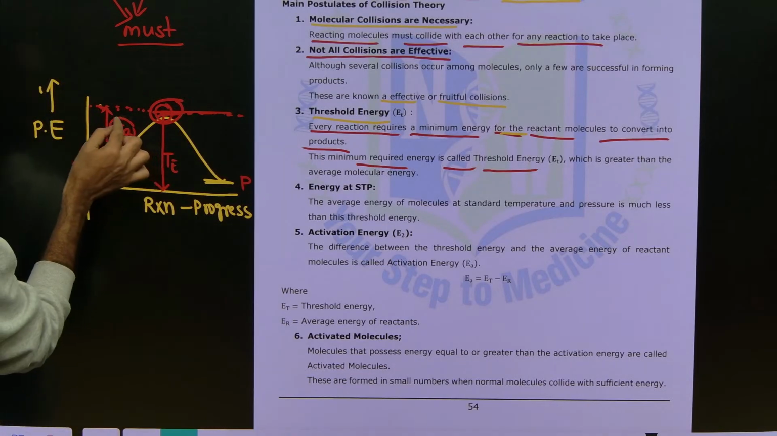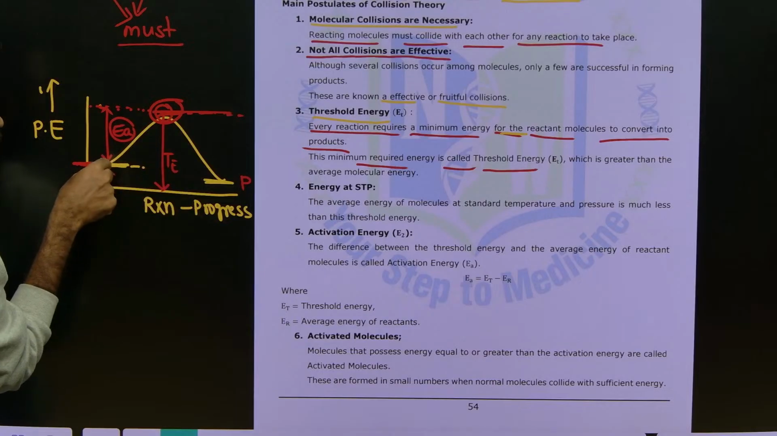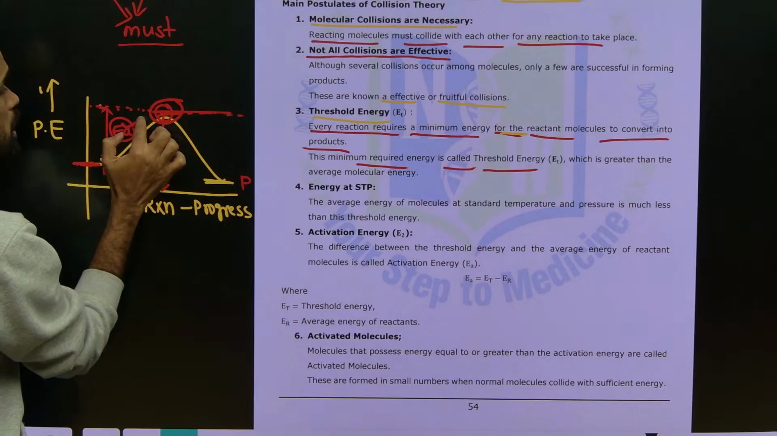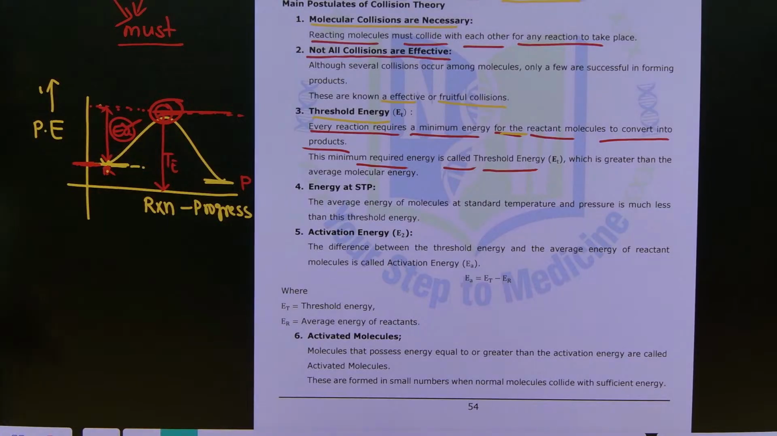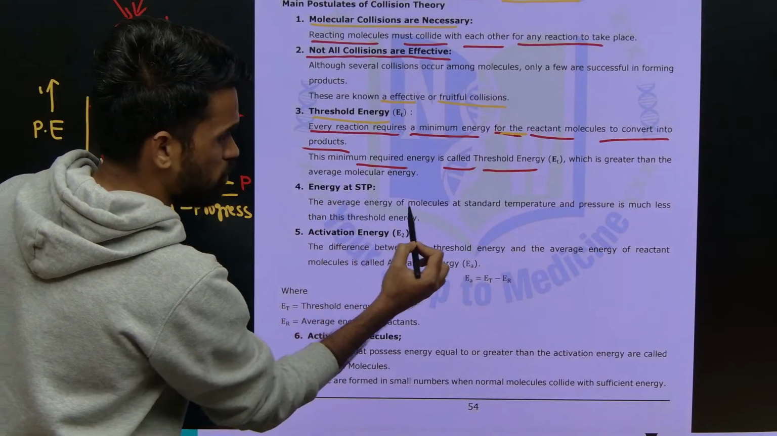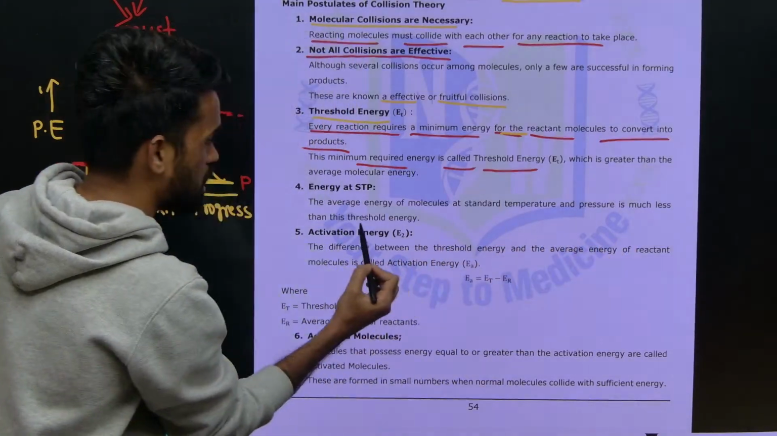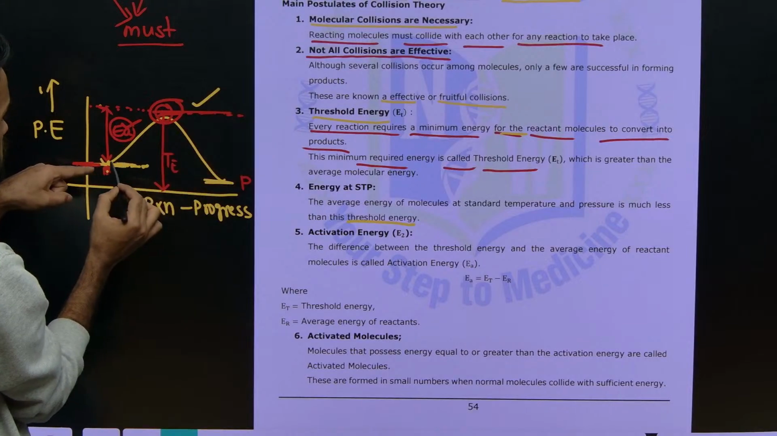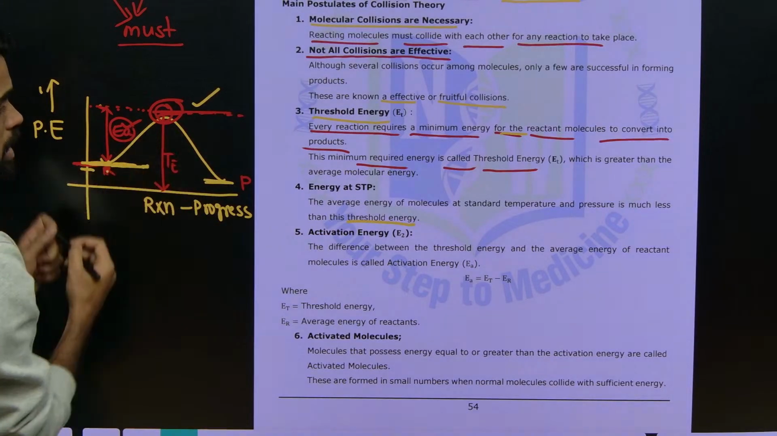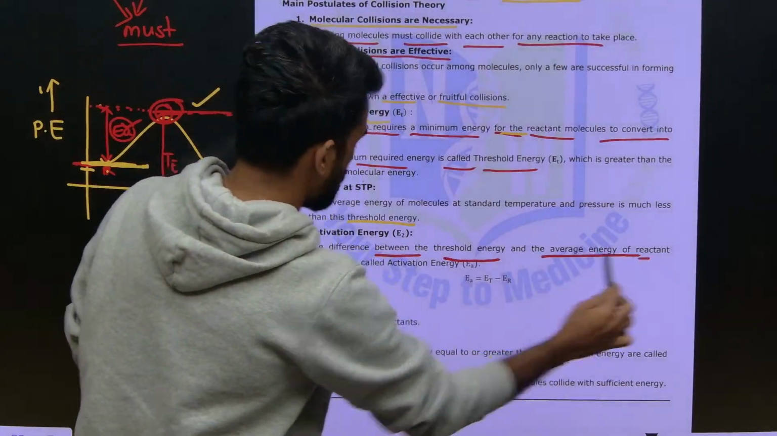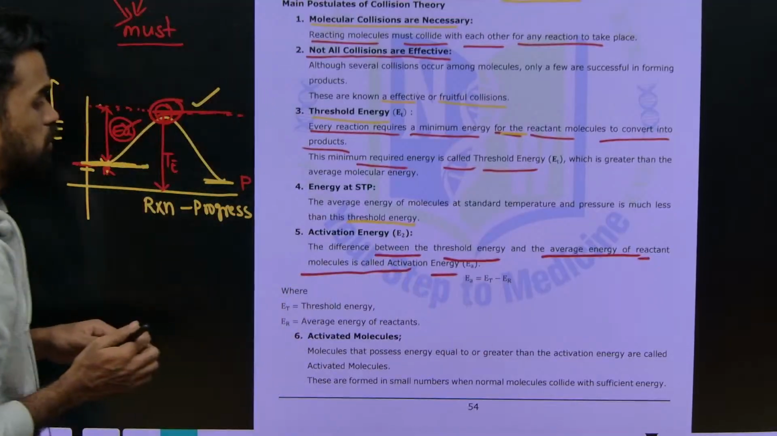Okay, the extra amount of energy that is supplied to this reactant molecule to attain this threshold energy is called activation energy. What is that? Activation energy. Okay, so now look at this, what I am saying. See, the average energy of molecules at standard state and pressure is much lesser than the threshold energy. So this is our threshold energy, but reactants are having only this much, which is very much lesser. So the difference between the threshold energy and the average energy of reactant molecules is called activation energy.